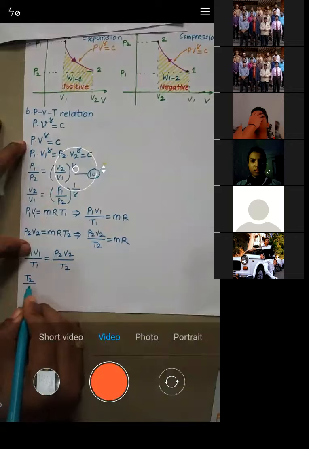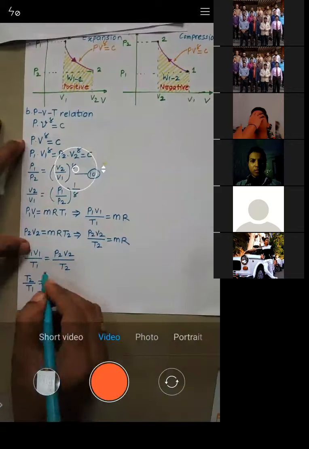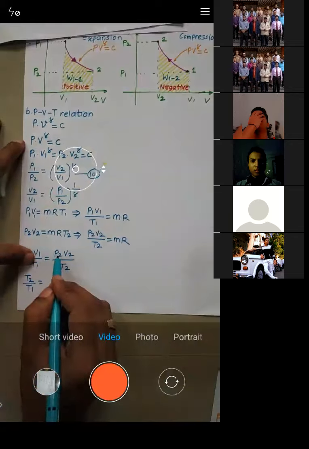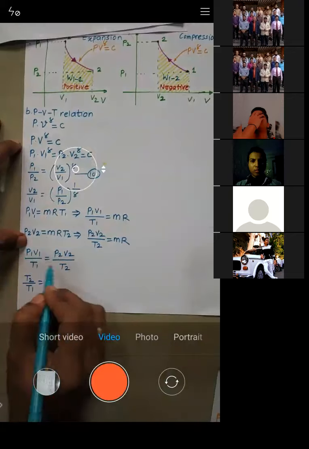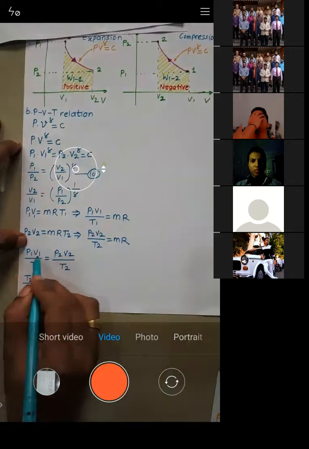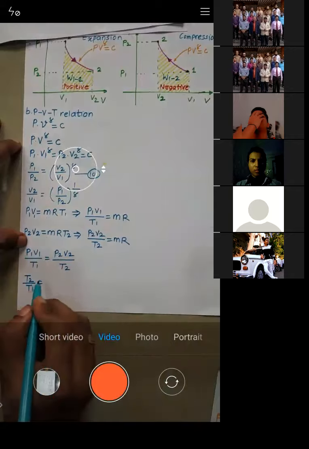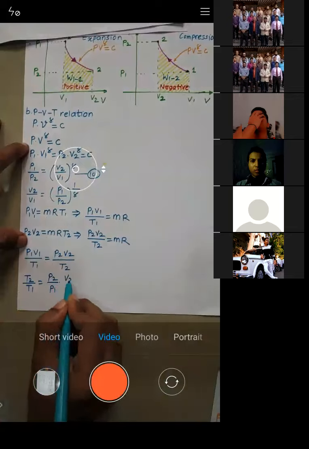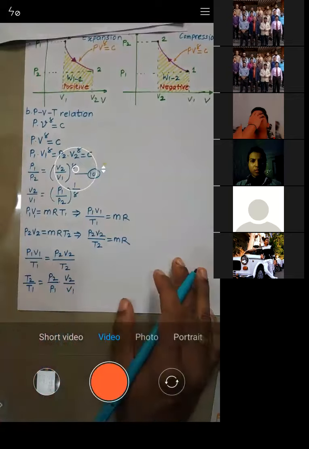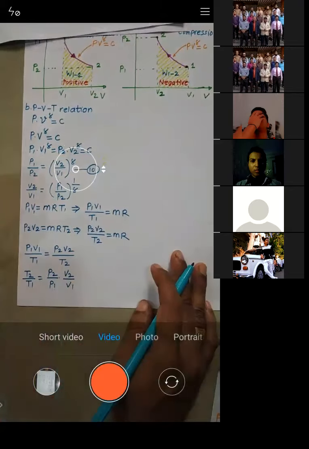Okay? So from this equation, I will write the value of T2 by T1. So what is T2 by T1? From this equation, T2 by T1 is equal to, you can check it, P2 by P1. If you bring T2 here and P1 V1 here, what you will get is P2 by P1 into V2 by V1. You can check it. T2 by T1 is equal to P2 by P1 into V2 by V1.